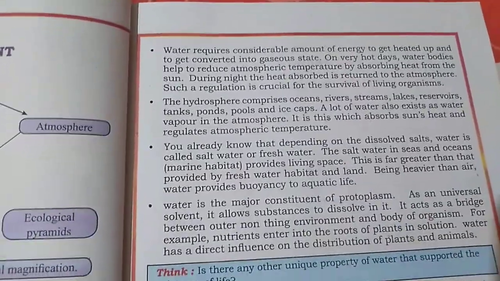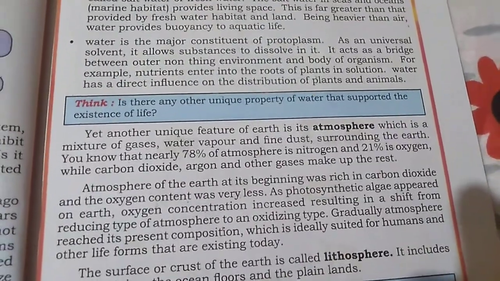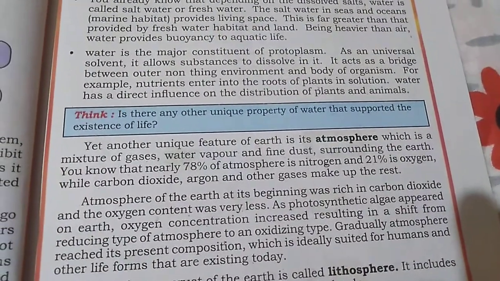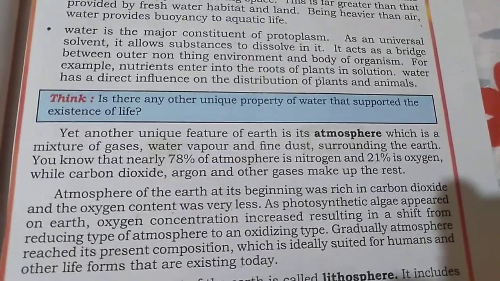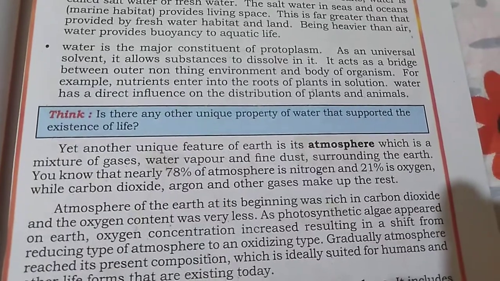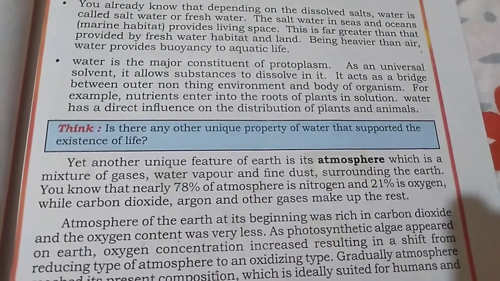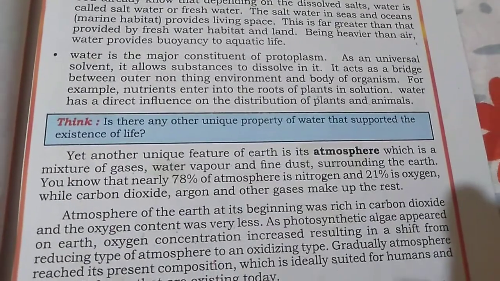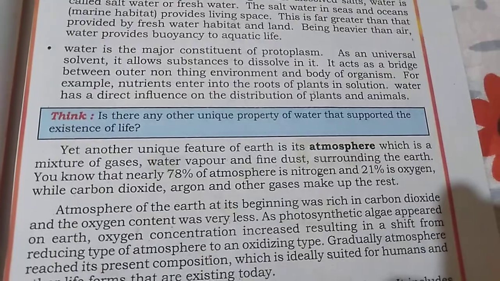Come to the atmosphere. The next point is atmosphere. Atmosphere is nothing but the air surrounding the earth. Our atmosphere consists of nearly 78% nitrogen, 21% oxygen, and the remaining 1% carbon dioxide, argon and other gases. Okay, now 21% of oxygen is there.